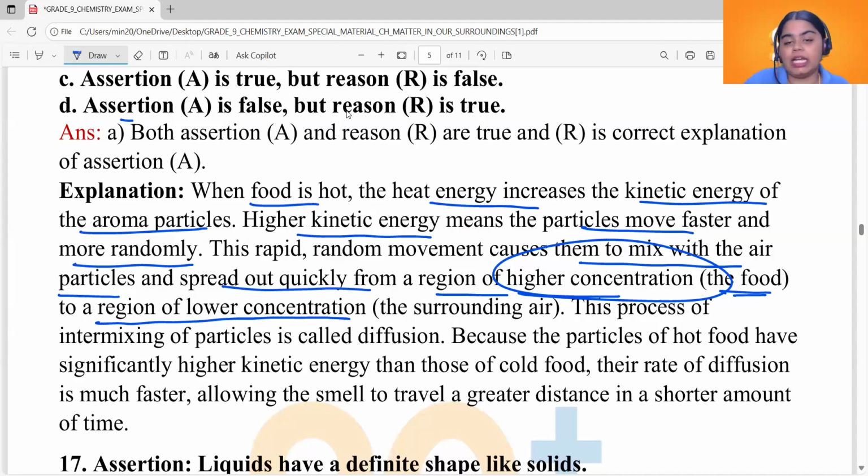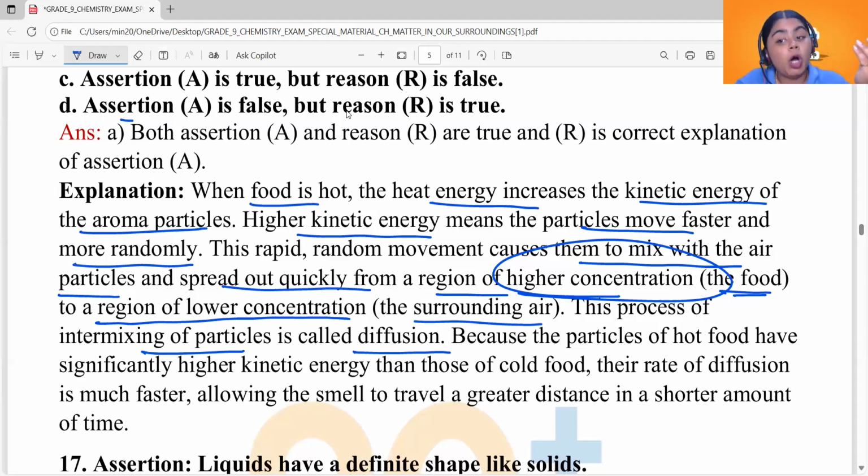The surrounding air contains lower amounts of these particles of smell that is there in our food, right? So what happens? The particles that give smell move from a region of higher concentration to a region of lower concentration on their own because of the rapid movement they have, because the temperature is high, right? Because they have greater kinetic energy when the temperature is high. This process of intermixing of particles on their own is called diffusion. We are not mixing it. They are simply getting mixed on their own because of their faster movement.